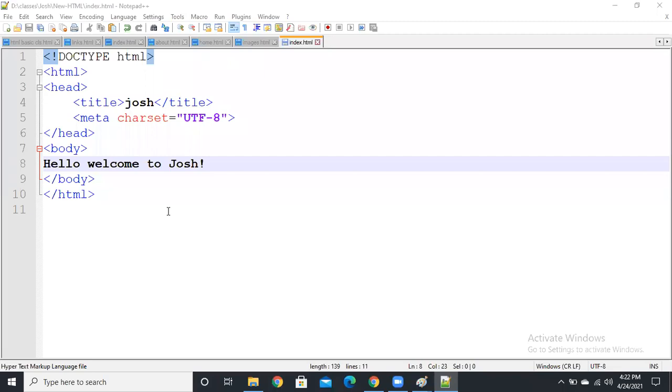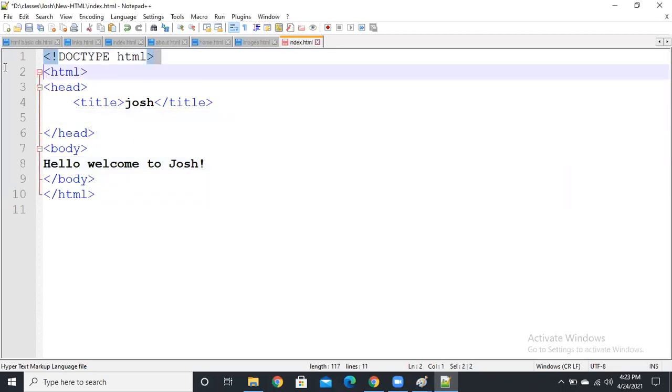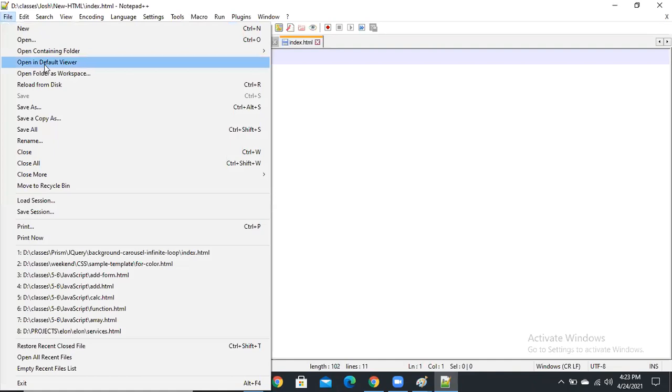So this is your structure. And next, suppose now I'm going to remove the meta tag and remove the doctype, guys. Then I'm going to save and run this file. Then you will get the same output. Even with the document with meta, you also get the same output, right? And without doctype, without meta also you get the same output. There is no difference, right?